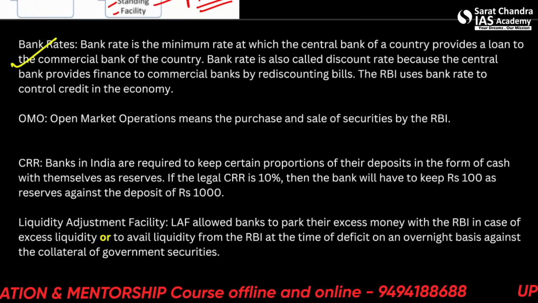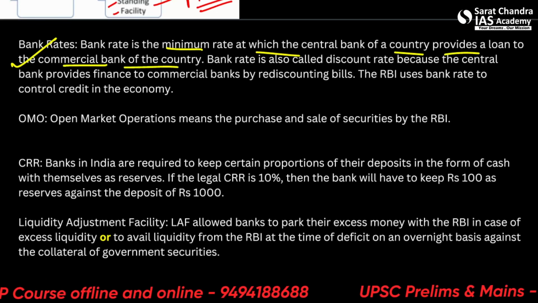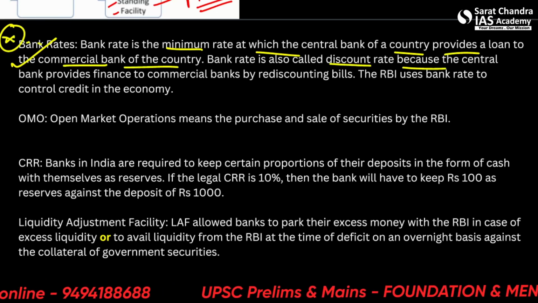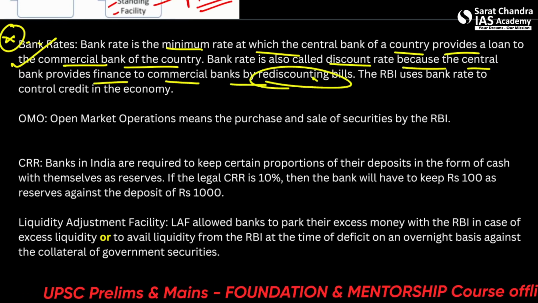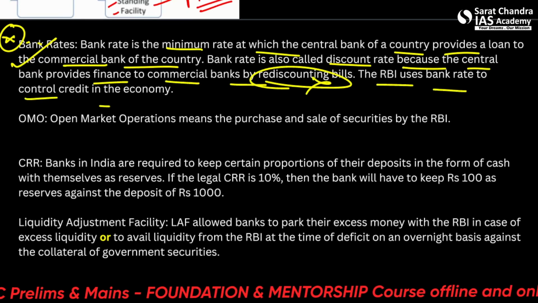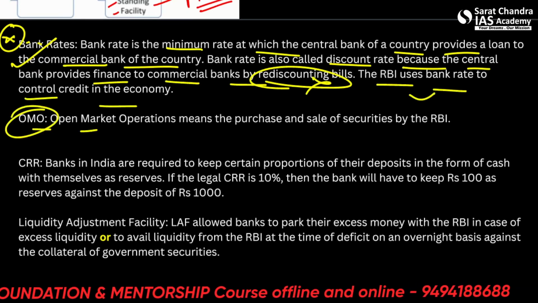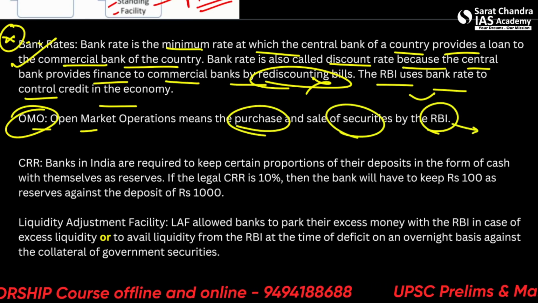So the bank rate is the minimum rate at which the central bank of a country provides a loan to the commercial banks of the country. This is very important. It is also known as the discount rate, because the central bank provides finance to commercial banks by rediscounting bills. RBI uses the bank rate to control credit in the economy. This is important. OMO, open market operations, mean the purchase and sale of securities by the RBI directly, not through the banks.